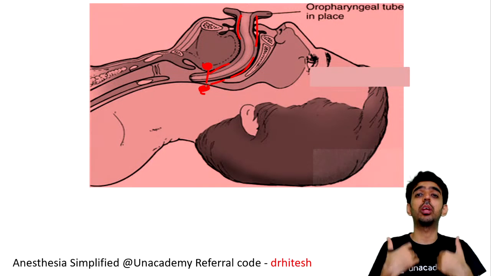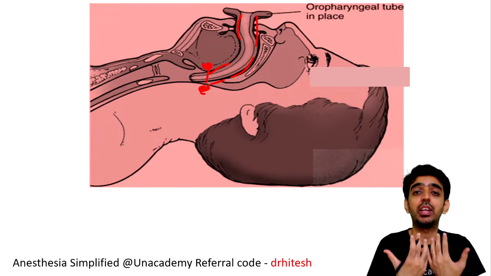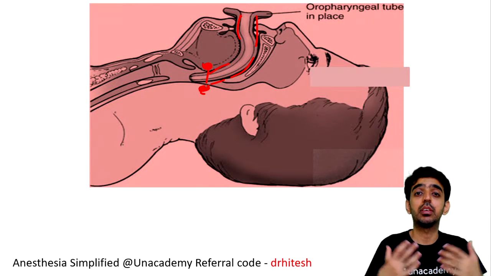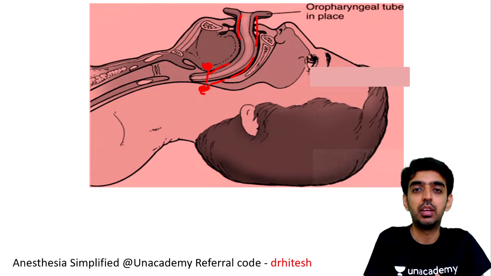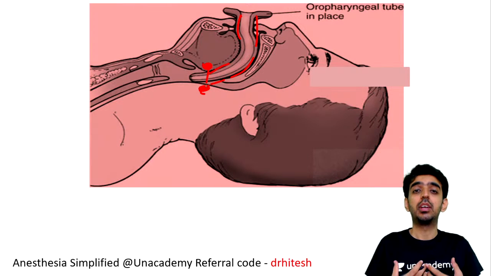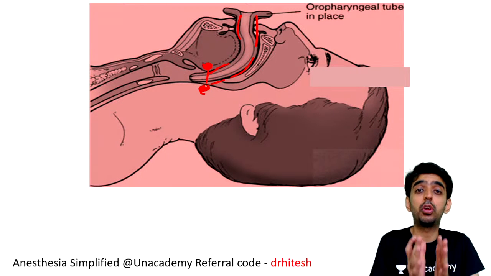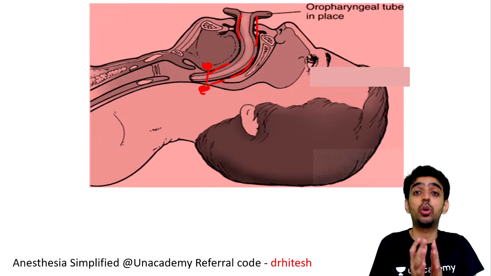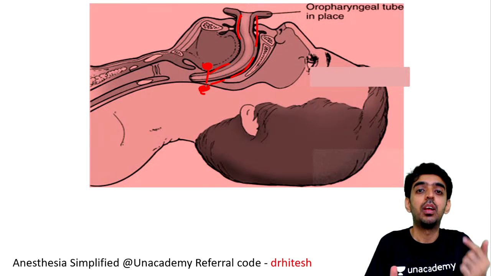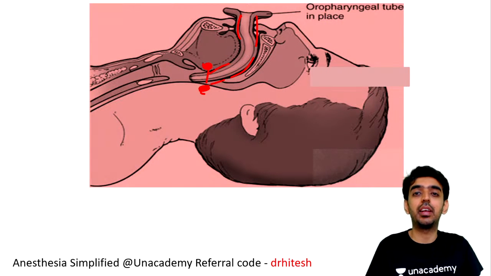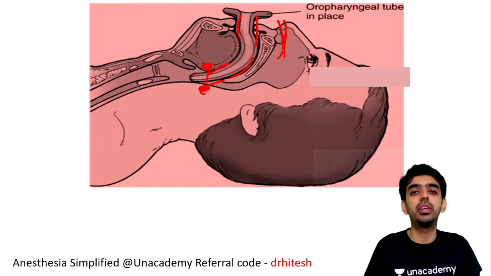So the patient is not able to breathe. The respiration stops. Ventilation stops at that time. There is obstruction to ventilation. It is not that the patient is not breathing; there is obstruction to ventilation. So in order to relieve this mechanical, anatomical obstruction, we put in airways. It can either be an oral or a nasal airway.